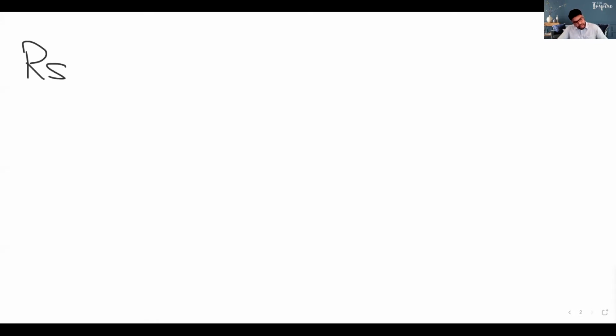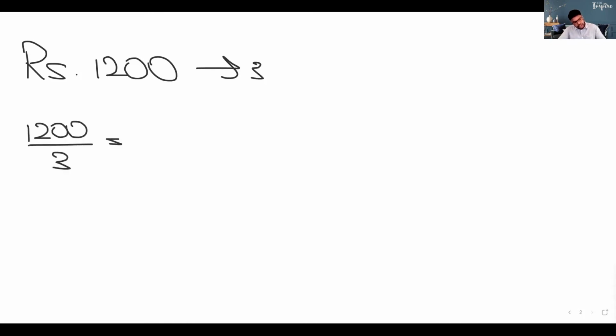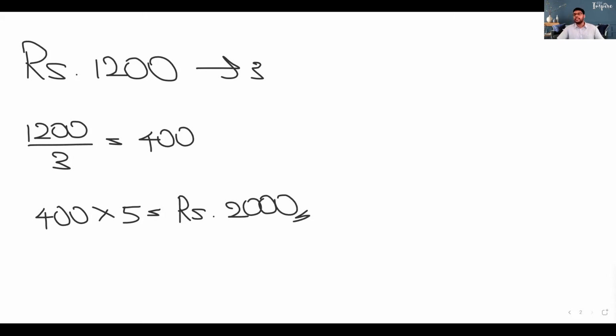1200 rupees is the price of 3 shirts, right? So we need to find the price of 1 shirt. So 1200 divided by 3 is 400 rupees for 1 shirt. So you have to take 400 and multiply it by 5, which gives us 2000 rupees. Very good. Thank you for the answer. Good. Who wants to answer part B?